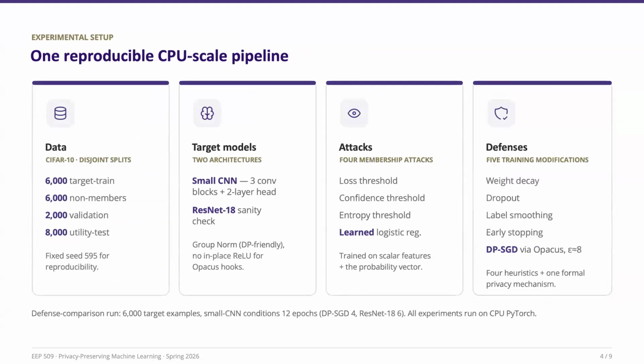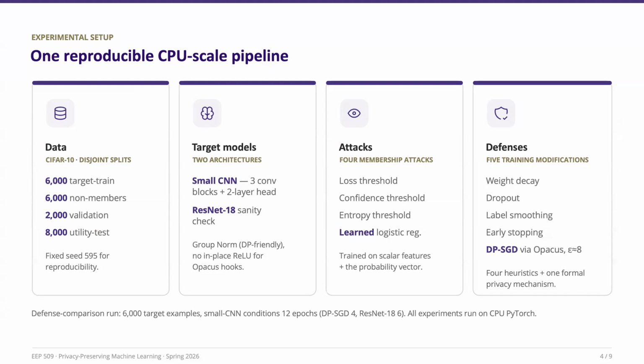Now let's look at our experimental setup. We built a single reproducible pipeline on CIFAR-10. The dataset was split into 4 disjoint subsets: a target training set, a non-member set for attack evaluation, a validation set, and a held-out utility test set. For the target model, we mainly use a small CNN with 3 convolutional blocks.